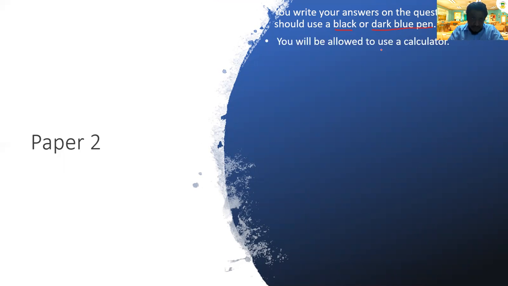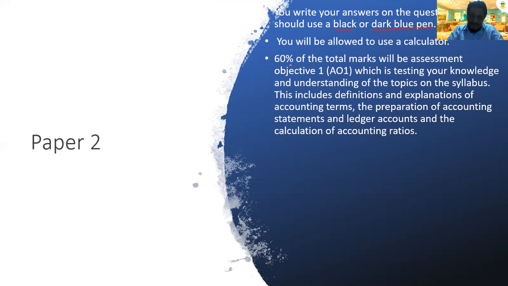Next one, you are allowed to use a calculator. For accounting paper 1 or paper 2, both papers, you are allowed to use a calculator. No worry. And in paper 2, 60% will be assessed on knowledge and understanding. Easy questions. Out of the 5 questions worth 100 marks, they will test on knowledge and understanding, which means it's easy questions. 60% of the paper will be easy, very easy.